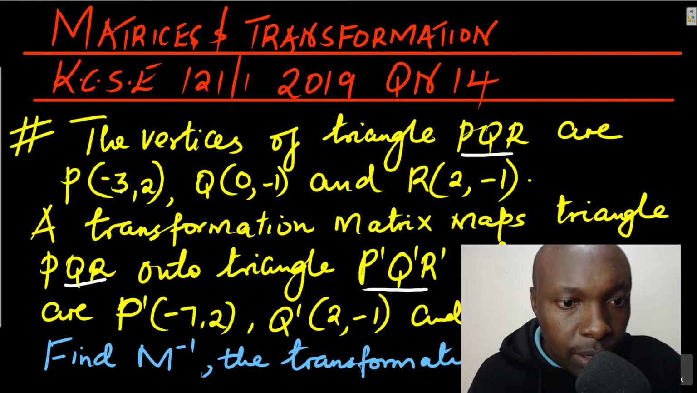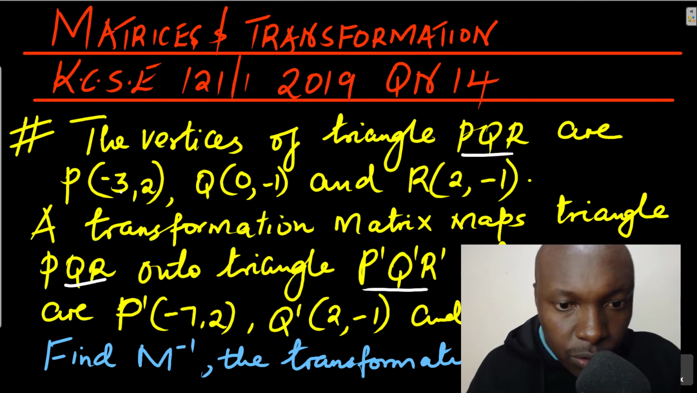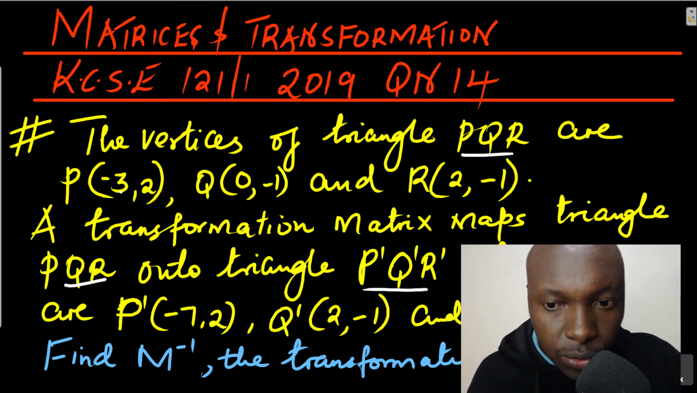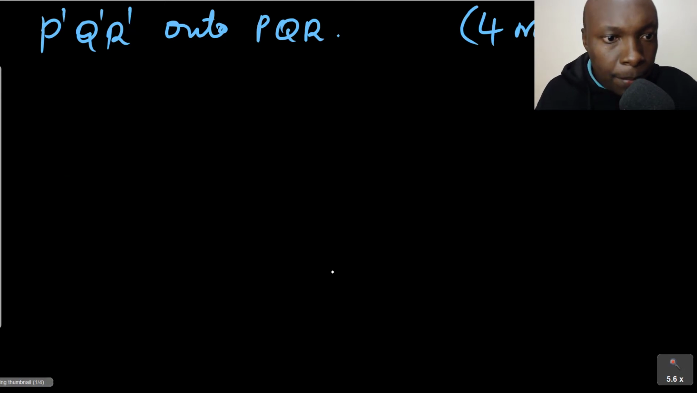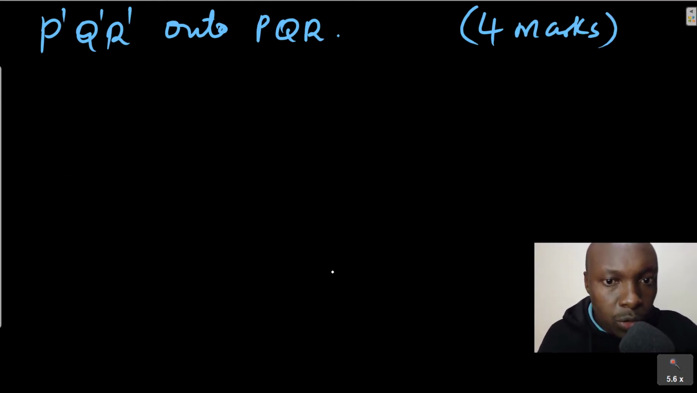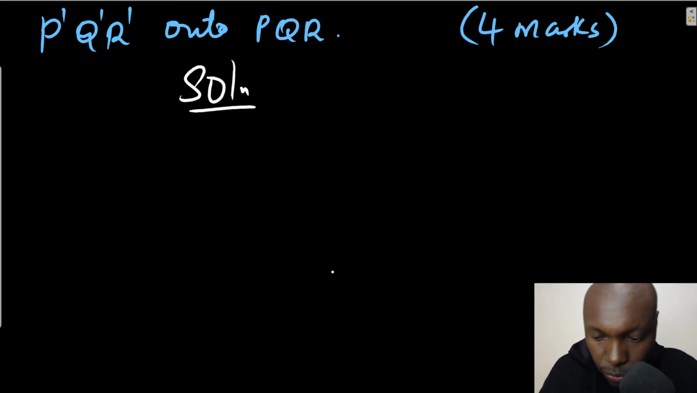The question is here: the vertices of triangle PQR are P(-3, 2), Q(0, -1) and R(2, -1). A transformation matrix M maps triangle PQR onto triangle P'Q'R', whose vertices are P'(-7, 2), Q'(2, -1) and R'(4, -1). Find the inverse of M, the transformation that maps P'Q'R' onto PQR. So that is the question. Let us go to the solution.